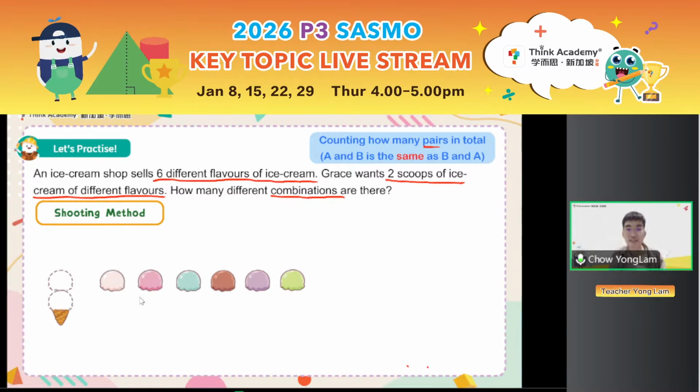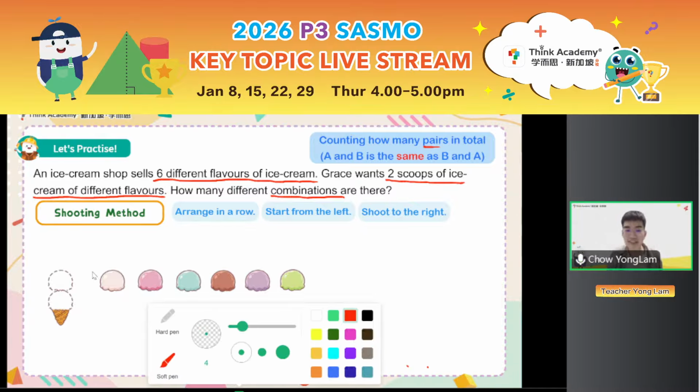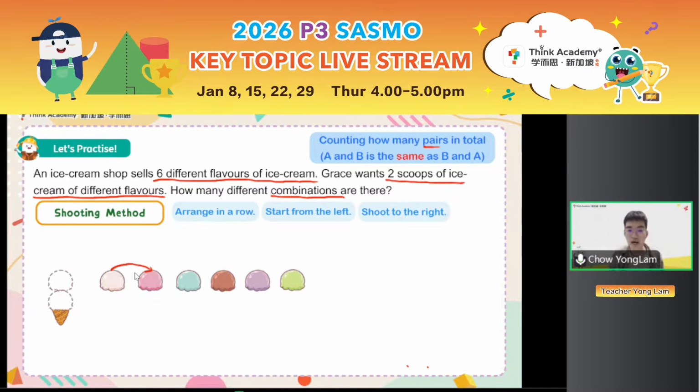So let's use the shooting method, starting with the light pink flavor. I don't know what this is. Maybe it's lychee. Now, with the lychee, how many ways can we choose a pair that contains this lychee? We shoot to the right. We arrange everything in a row, start from the left, and shoot to the right. So from the lychee ice cream, I can shoot 1, 2, 3, 4, 5. So you see, I can actually make 5 different pairs with this lychee ice cream.